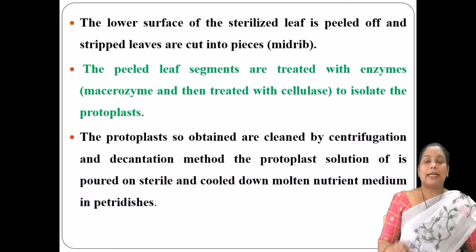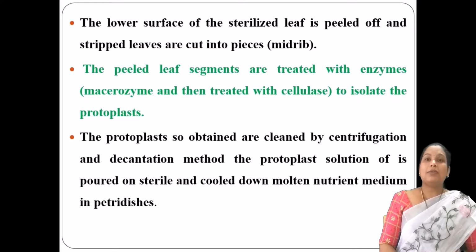After cutting the small pieces, those leaf segments should be treated with enzymes. Why are we treating with enzymes? To isolate the protoplast. As I said, the protoplast can be isolated by the mechanical method as well as the enzymatic method, and here is the step for the enzymatic method. We use the enzymes for the isolation of protoplasts, and as a result the protoplasts can be obtained by the centrifugation process and the decantation method.